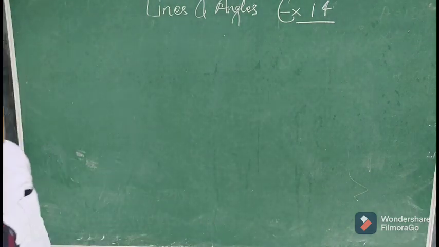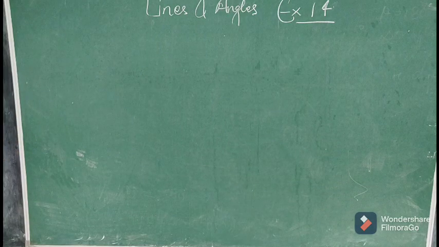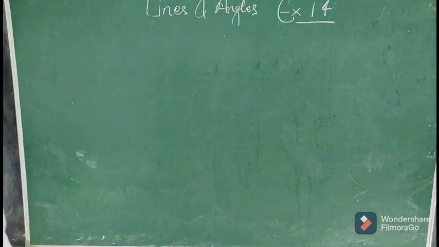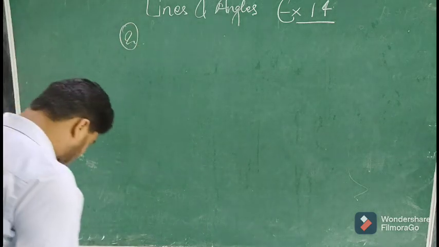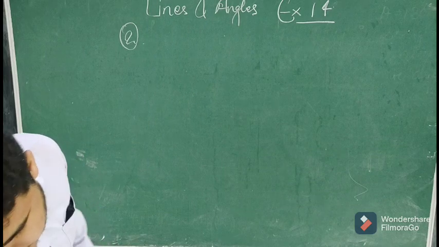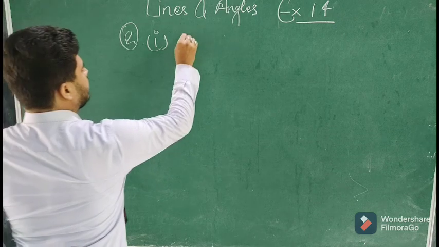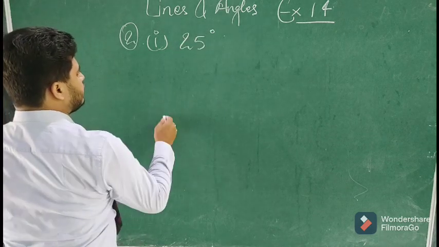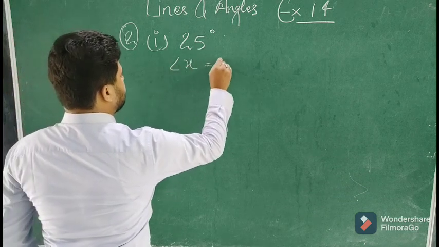Let us see question number 2. Question number 2 is saying, find the complement of, like in the first part, 25 degree. Let us suppose that angle X is equal to 25 degree.